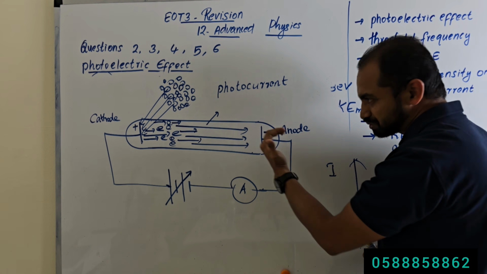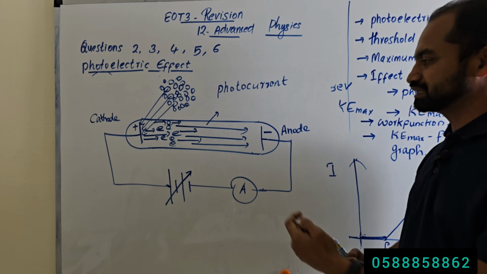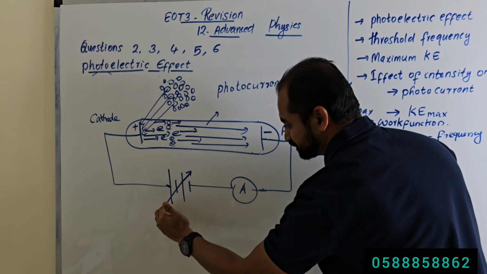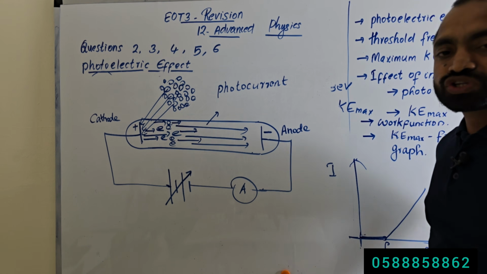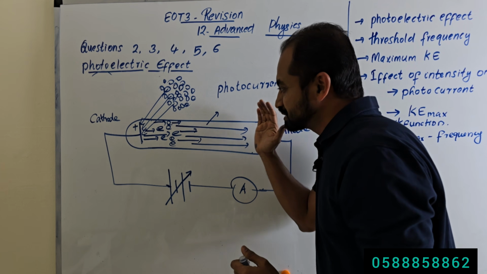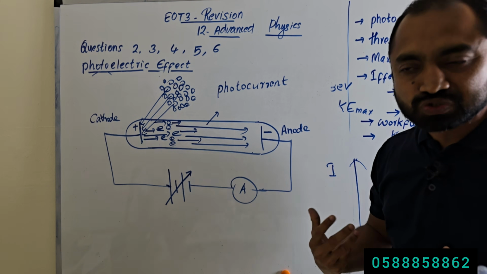So electrons cannot reach. Only the electrons which have more and more kinetic energy can reach. Again we increase the negative potential here. So again the plate will repel the electrons more strongly.